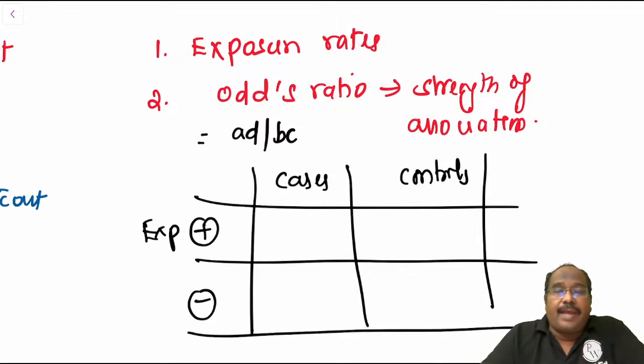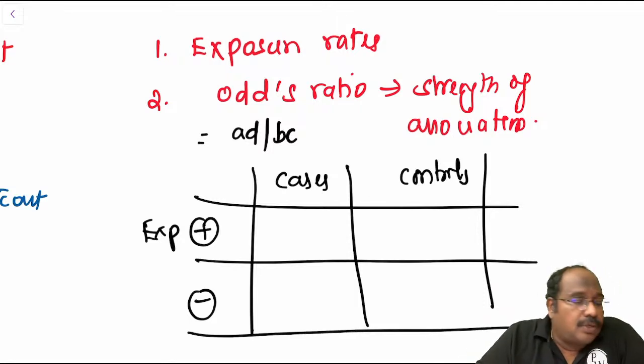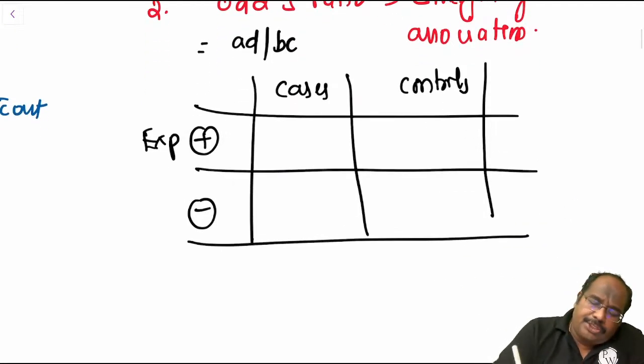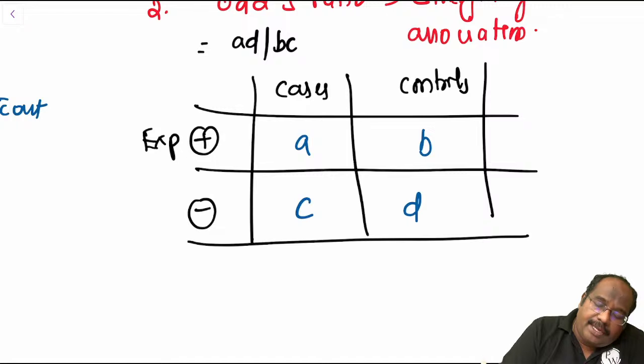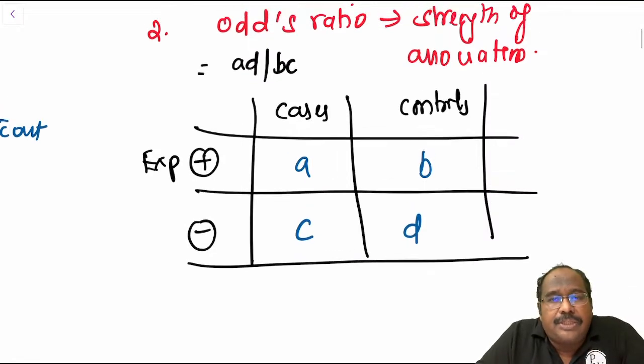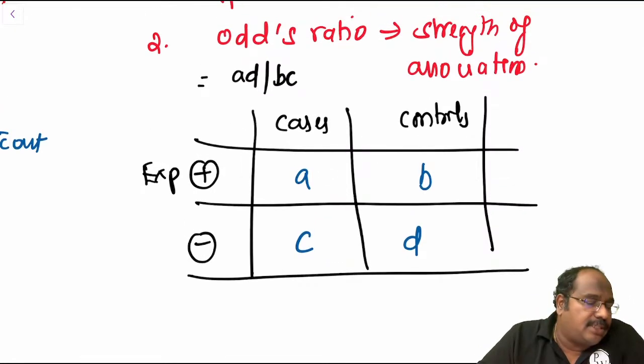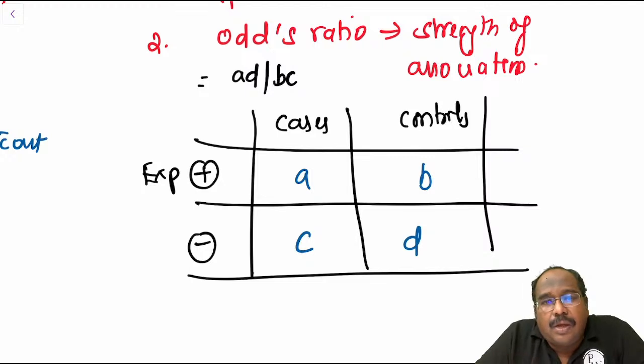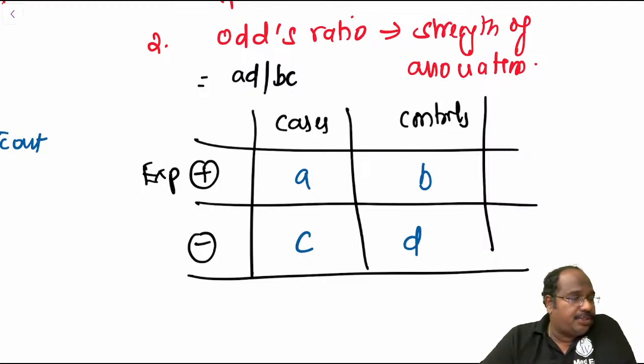In the end we have MCQs also to discuss. It will go like this: A, B, C, D. The odds ratio is AD by BC, that measures the strength of association.